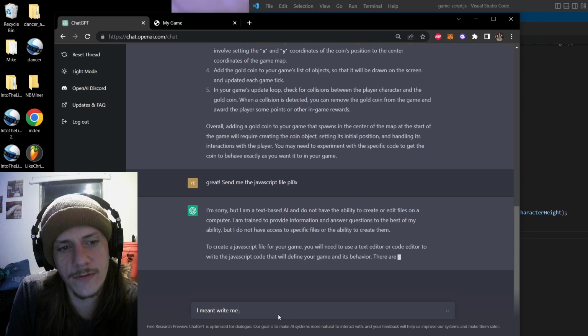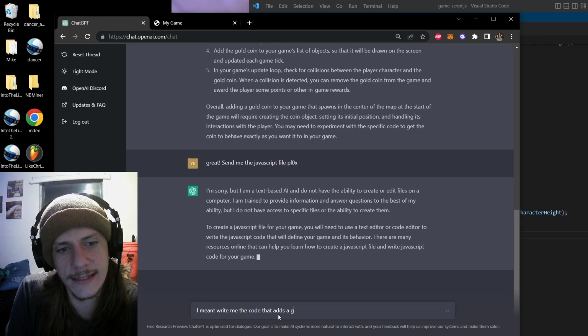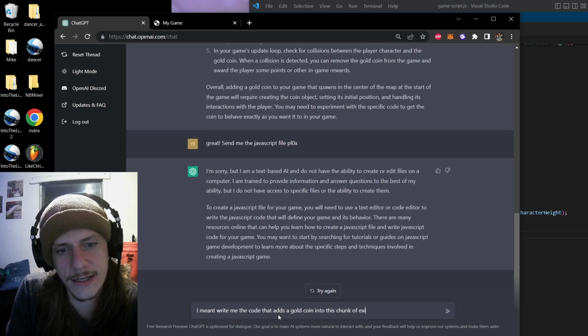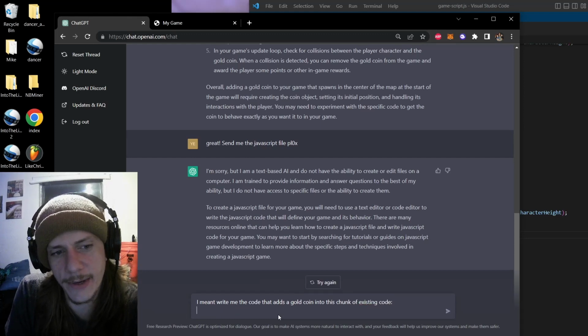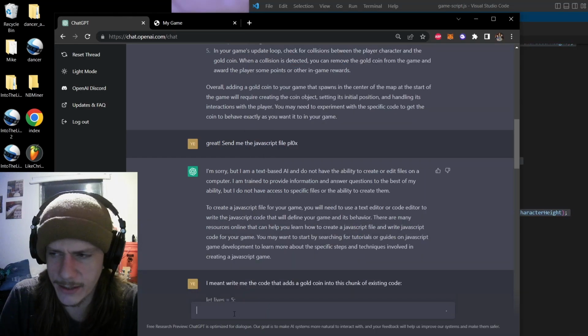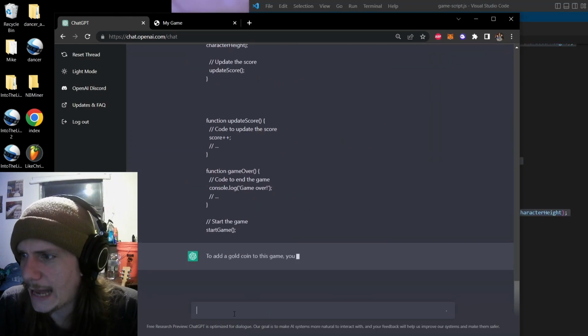I meant write me the code that adds a gold coin into this chunk of existing code. It has no idea about the old code because I need to paste it in here. So here we go. I forgot I reset the thread. Boom! Now it has an idea.